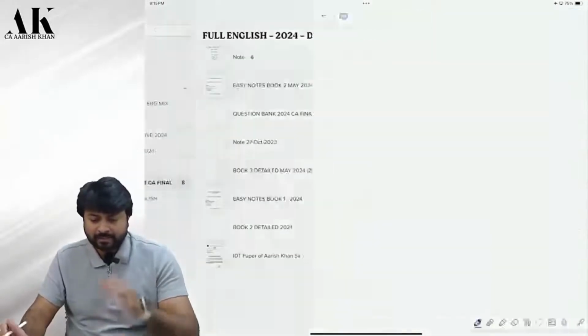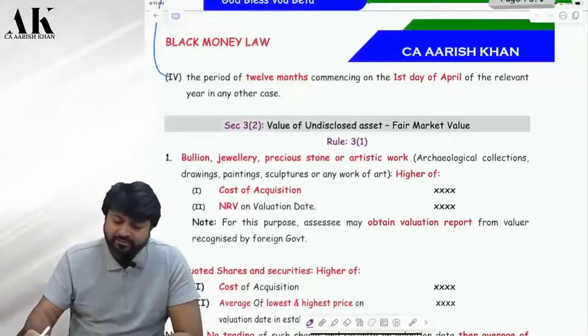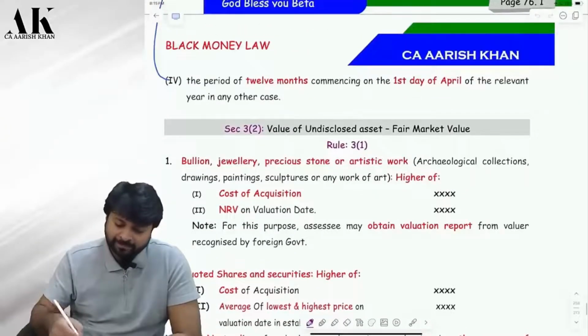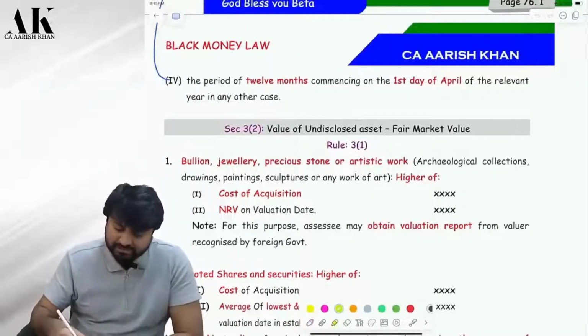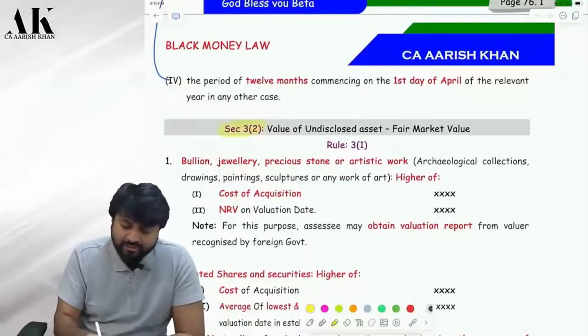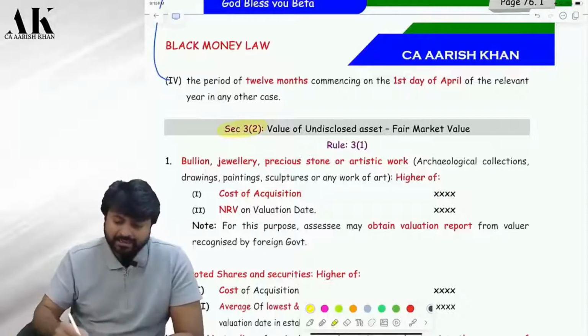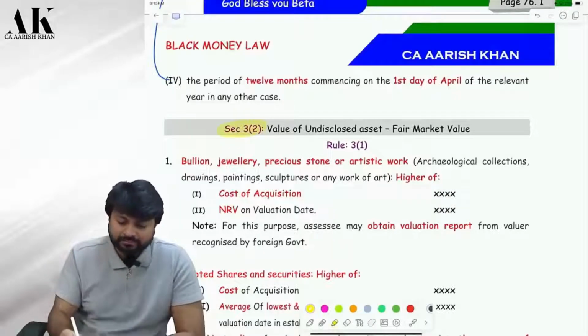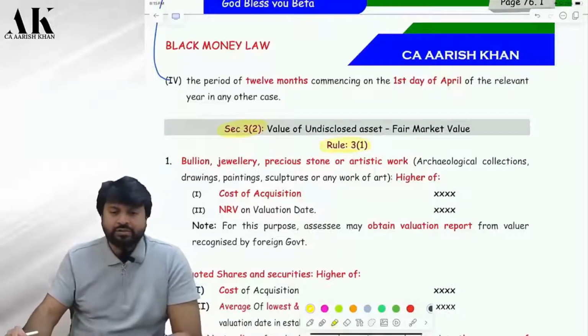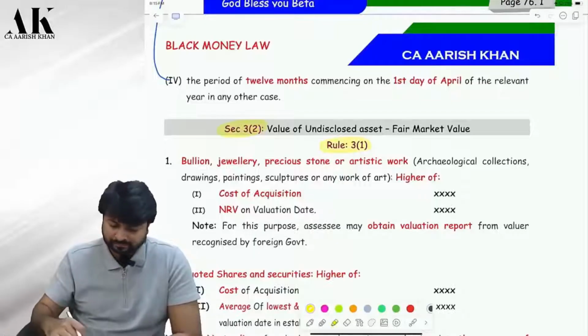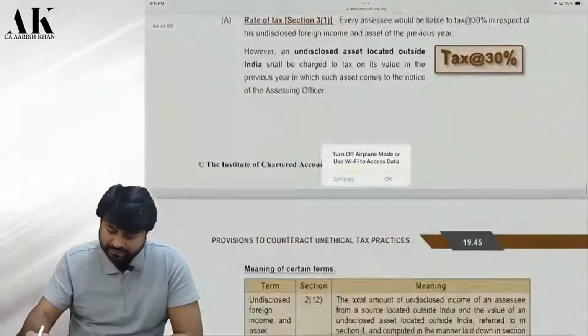Yes, sir. So, in case of undisclosed asset, how are we going to value? Okay. So, the valuation is given under section 3, subsection 2. Where is it given? And under section 3, subsection 2, they have prescribed certain rules. What have they prescribed? I'll just show you from here.